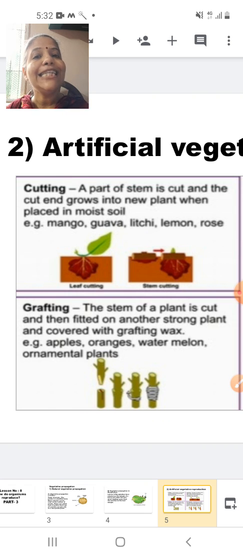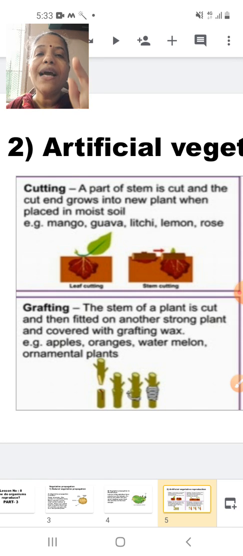Now let us see another part in which you are going to study about grafting. Grafting is in fact very interesting. Let us now discuss something about grafting. Now there are two plants, plant A and plant B. Plant A has a well developed root system, whereas plant B has a poor root system.